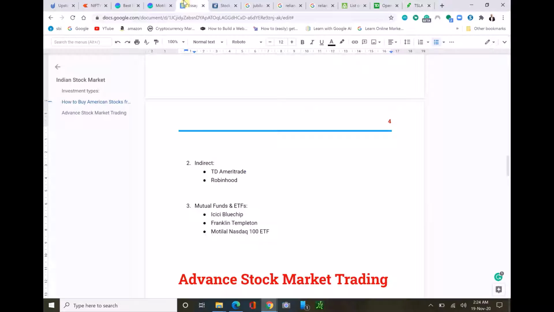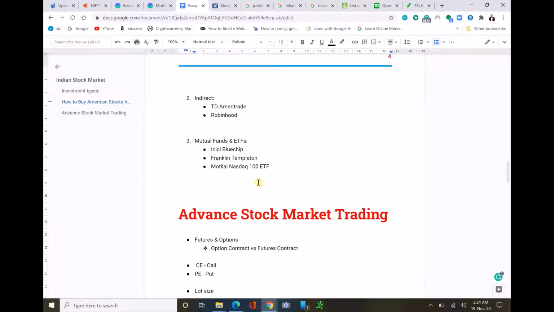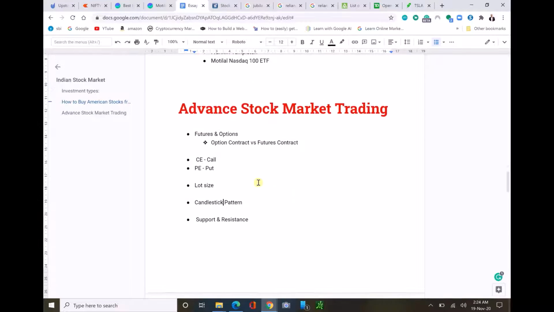And now we have advanced stock market trading. If you want to continue it, you can learn this, but don't start advanced stock market trading when you are a beginner in the stock market. First learn about the stock market and then invest in companies, just buying shares. If you learn everything, then start advanced stock market trading. Here we have the option of futures and options.